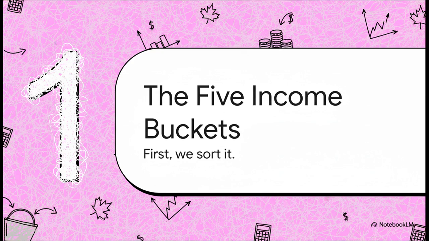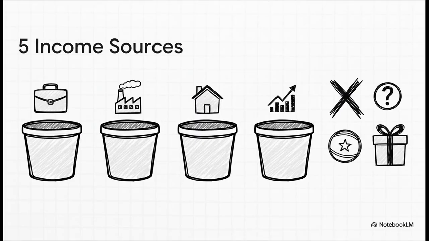No, it sorts every single dollar you earn into 5 distinct buckets. It's not just about how much you make, it's about what kind of money you make. And here they are. These are the only 5 categories of income the Canadian tax system actually recognizes. If your money doesn't fit into one of these buckets, like, say, a lottery win or an inheritance, it's usually not taxed. So let's just quickly run through what each of these means.